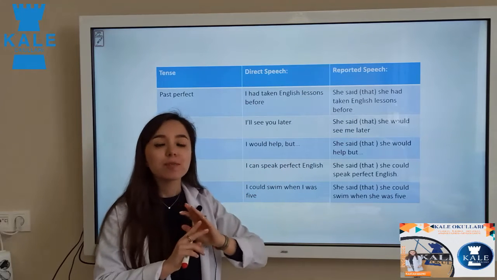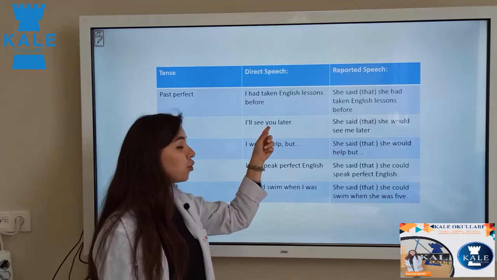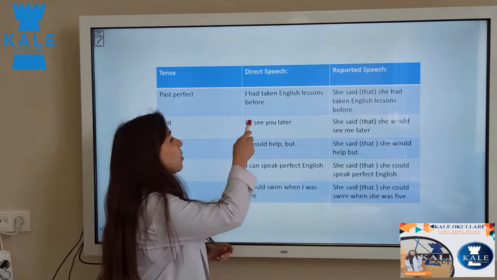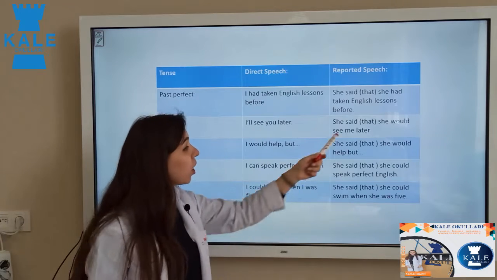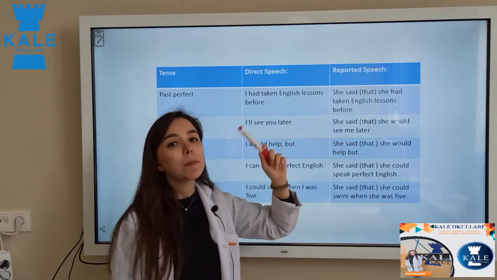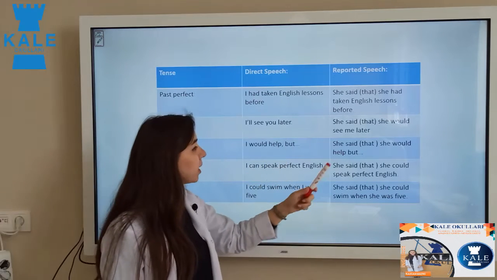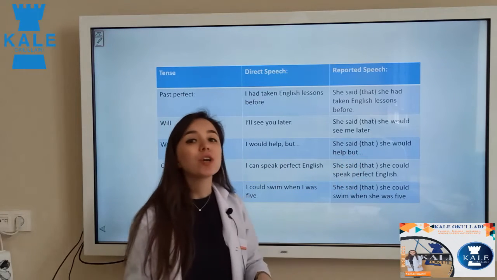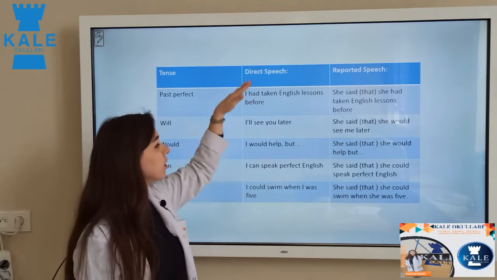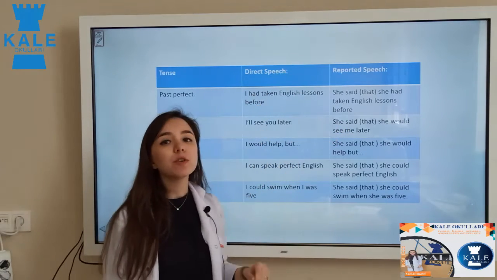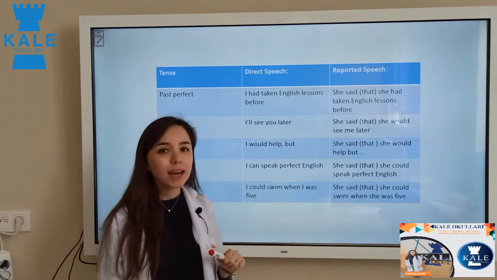So in reported speech, the tense of the verb changes. And if we have an object, like here, you, this is our pronoun, our verb and our object here. Our object should be changed to me also, you to me. Would. I would help, but she said that she would help. So would is going to be the same in the reported speech. Direct speech, would. Reported speech also, would. Can and could. We are going to talk about can and could.